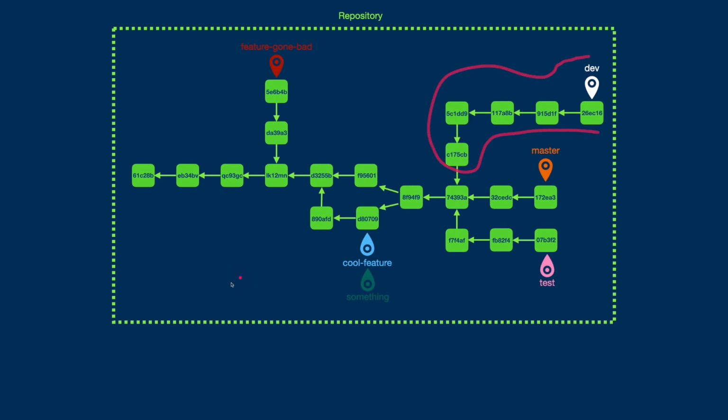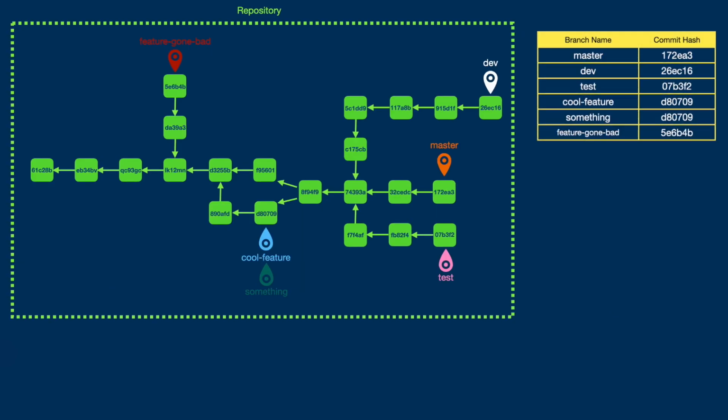We said each branch points to a single commit. Think of it as if Git is having this table and keeps a record of branch names and the commits that they are pointing to. Note that cool feature and something both point to commit D80709. Very different than the misconceptions that we talked about, right?